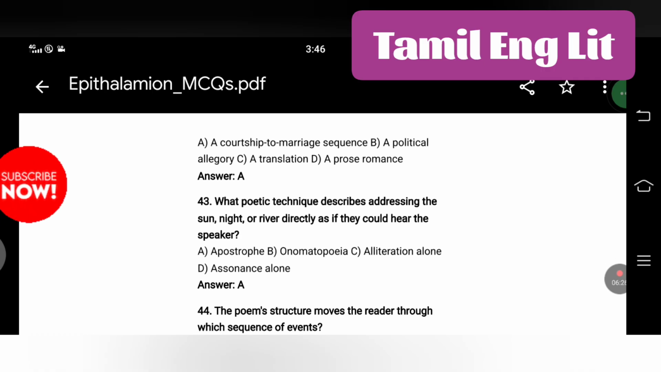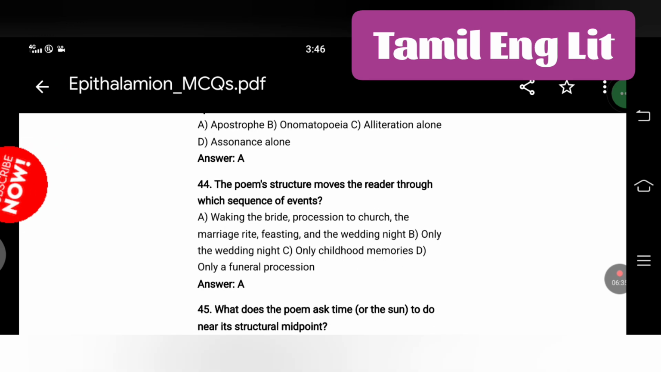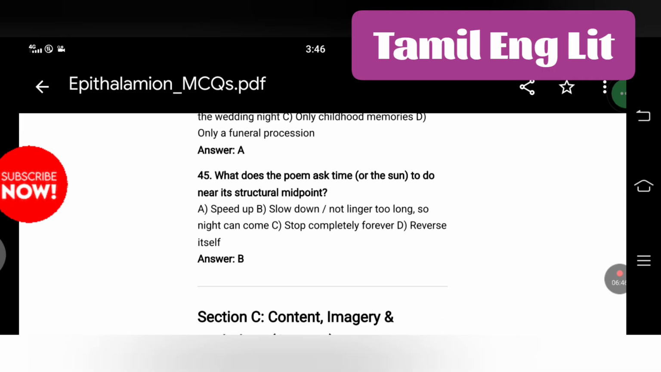What poetic technique describes addressing the sun, night, or river directly as if they could hear the speaker? Apostrophe. The poem's structure moves the reader through which sequence of events? Walking the bride, procession to church, the marriage rite, feasting, and the wedding night. What does the poem ask time or the sun to do near its structural midpoint? Slow down, or not linger too long, so night can come.